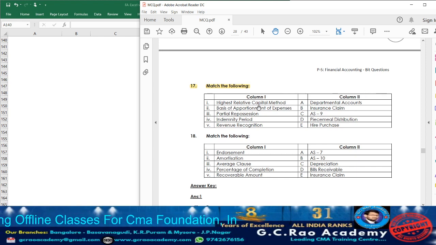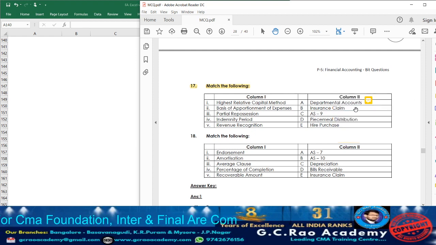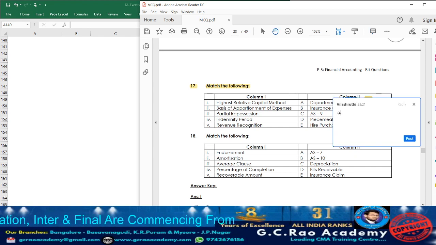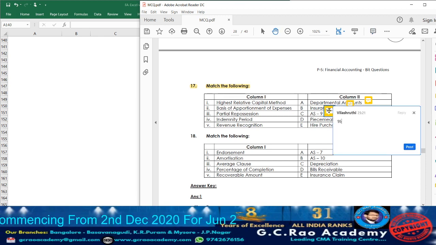So now let's match with column 2. Departmental accounts, basis of apportionment of expense. So accordingly, consider point number 2. Insurance claim, indemnity period. So consider point number 4. AS9, revenue recognition. So consider point number 5.